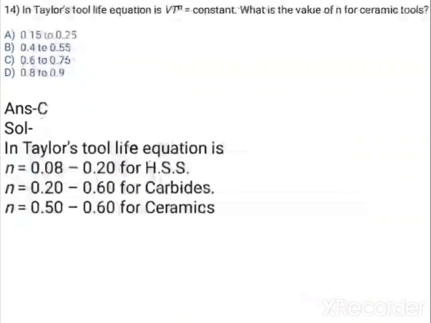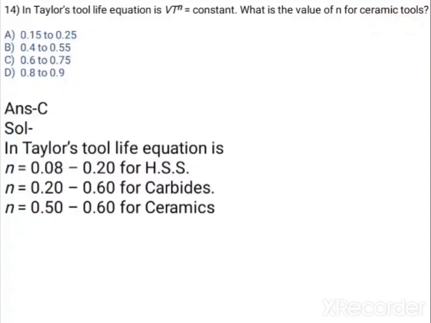Okay, now question number 14. In the Taylor tool life equation, V T raised to n is equal to constant. What is the value of n for ceramic tools? So what they ask for is the n value, and what is n? An index related to the cutting tool material.